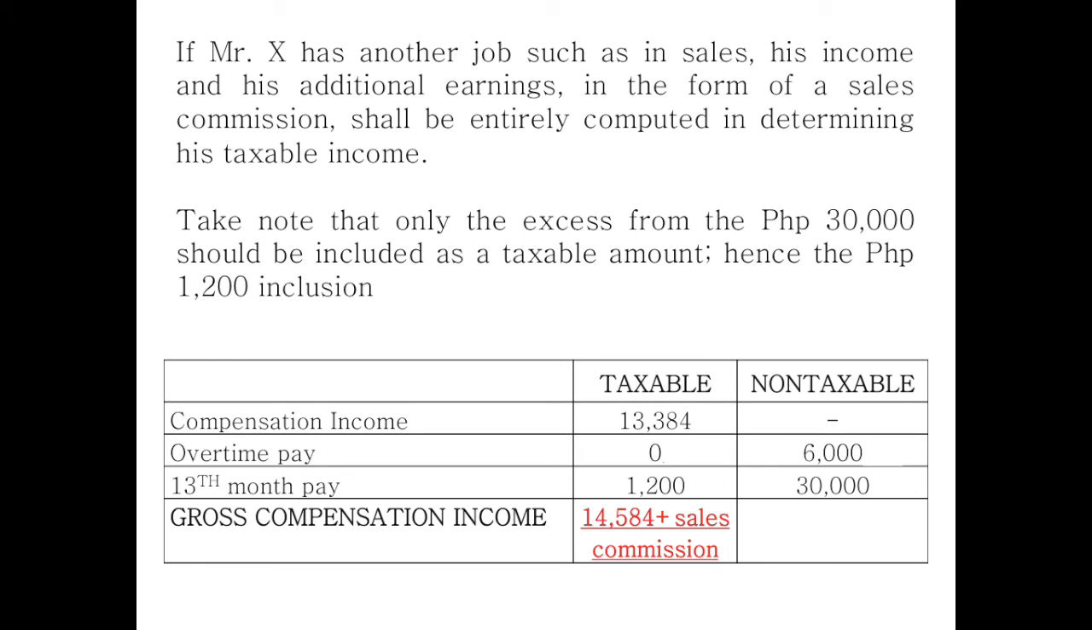Take note that only the excess from the 30,000 pesos should be included as a taxable amount, hence the 1,200 inclusion. Thus, Mr. X's taxable income should amount to 14,384 pesos and his sales commission.